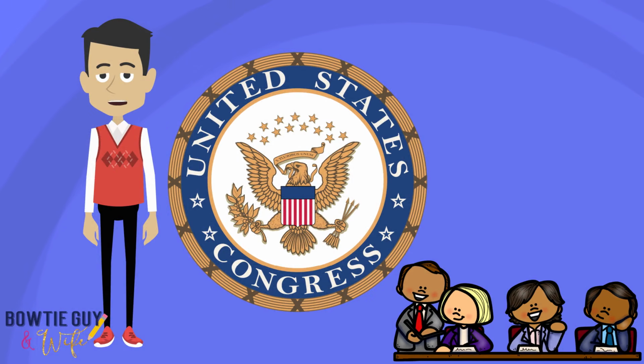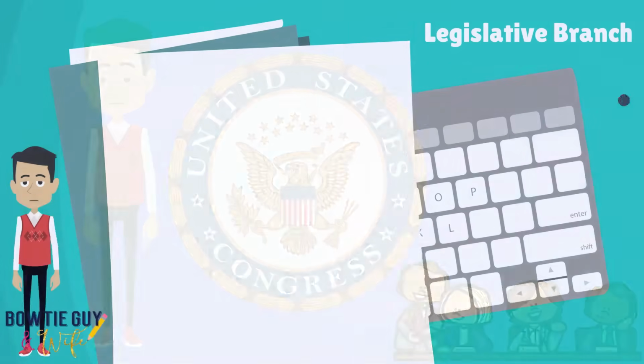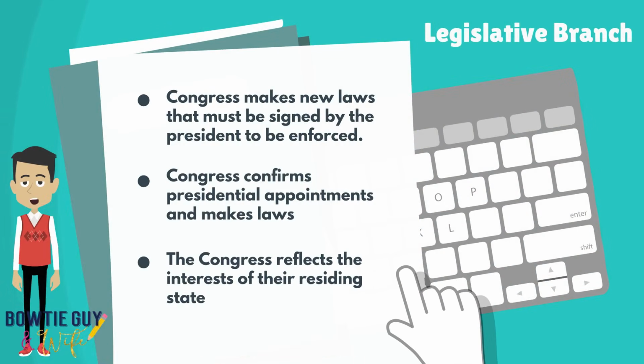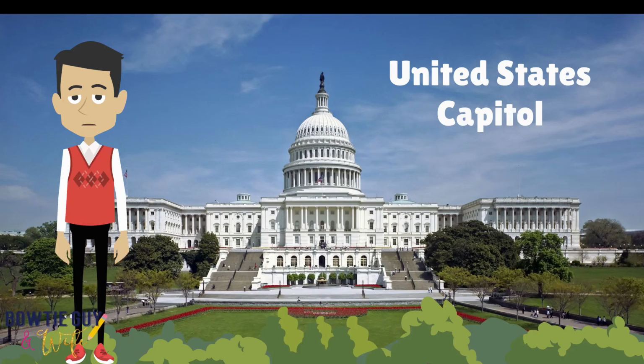The legislative branch is the Congress. It's made up of 2 parts, the House of Representatives and the Senate. Congress makes new laws that must be signed by the President to be enforced. Congress confirms presidential appointments and they make laws. The Congress reflects the interests of their residing state. The Congress meets in Washington, D.C. at the United States Capitol building.